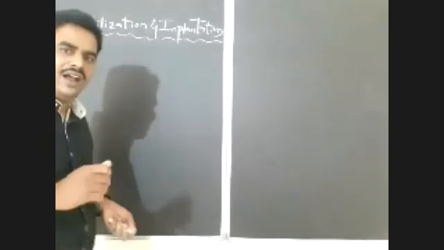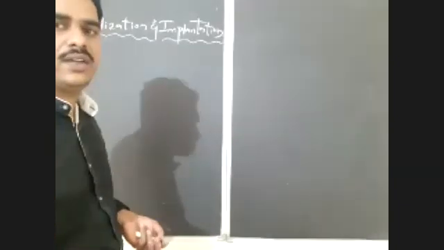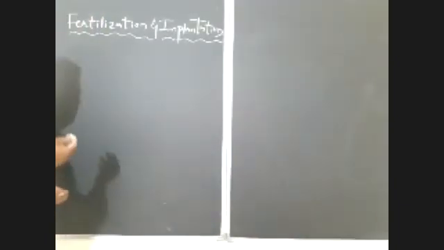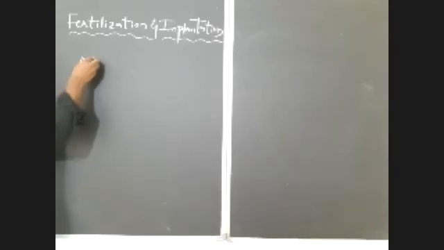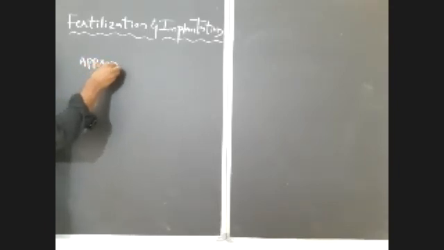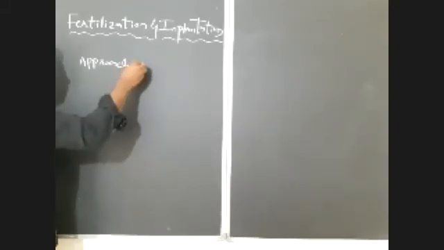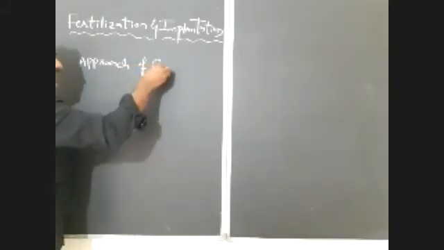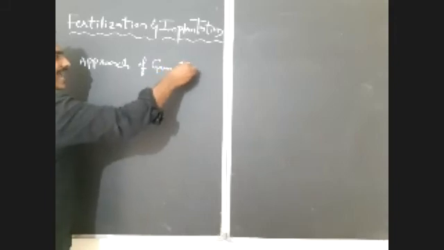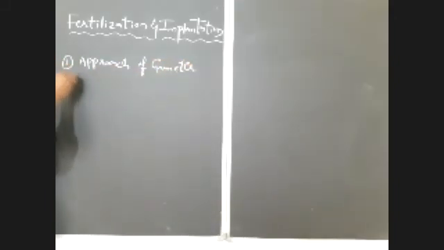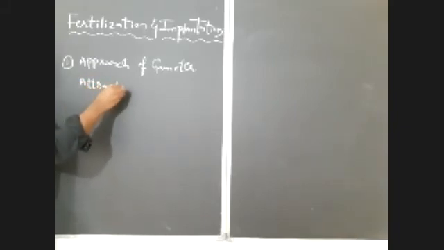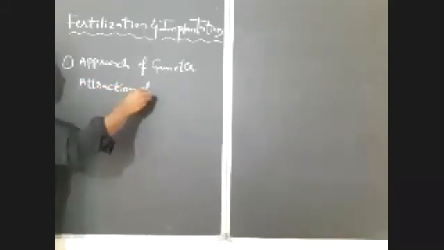There are 4 important steps in fertilization. The first one is approach of gametes, or attraction of gametes: first the gametes have to reach a particular location.